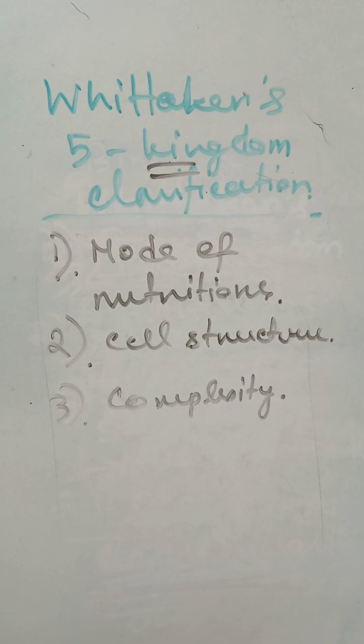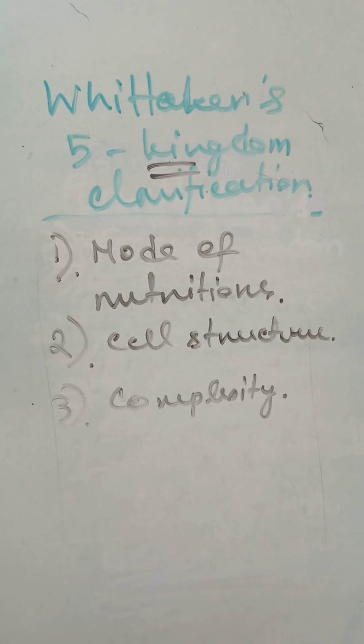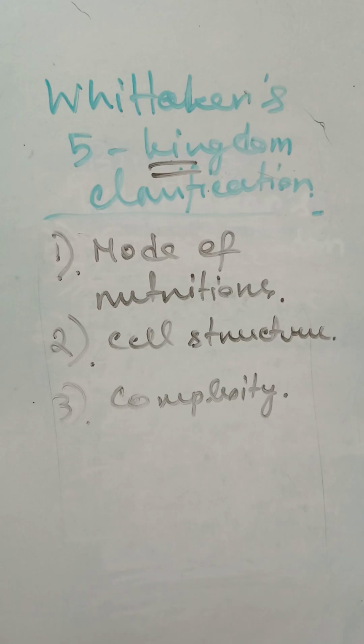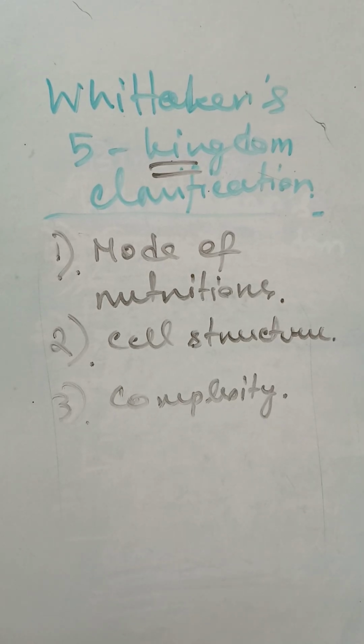Okay, so this is all about Whittaker's contribution in the diversity of life, and this one is the second contribution after the binomial nomenclature by Carolus Linnaeus. Now in the next video I'll be talking about the third contribution by Carl Woese.